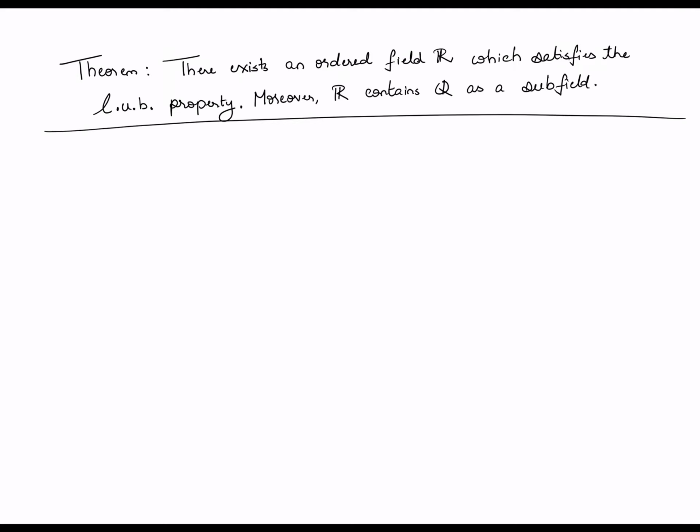I invite you to take a look at the first chapter of Rudin if this is of interest to you. What I'm going to do in this video is basically tell you some of the consequences of the fact that R is an ordered field that satisfies the LUB property. These are things which one cannot necessarily say in Q, but because R satisfies the LUB property, one can. So the first of these results is the following.